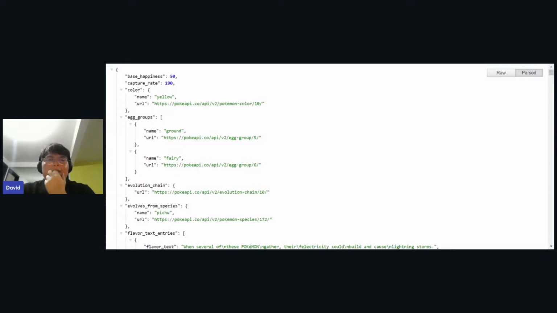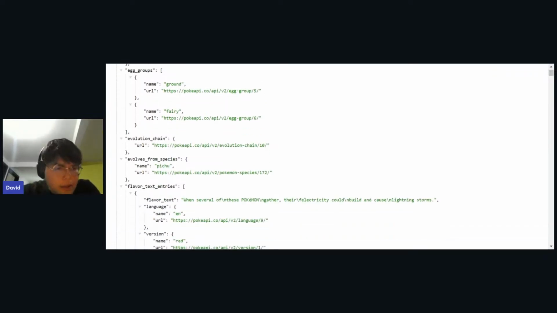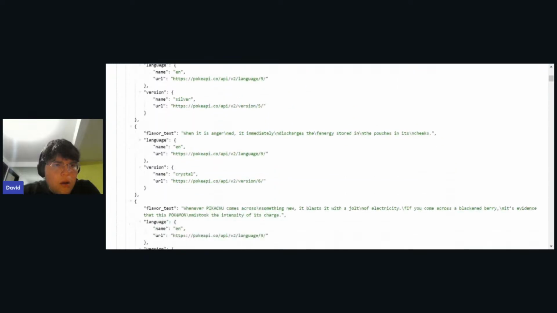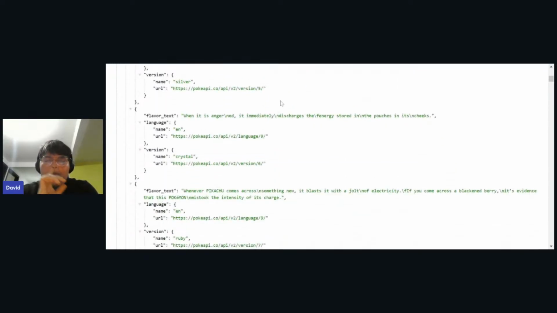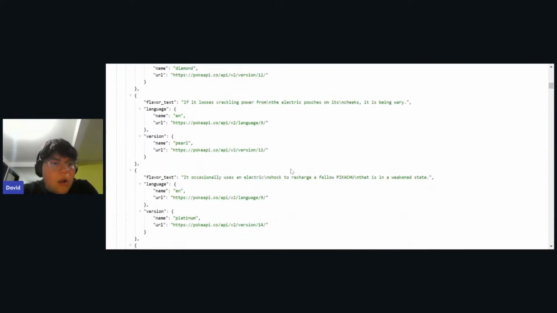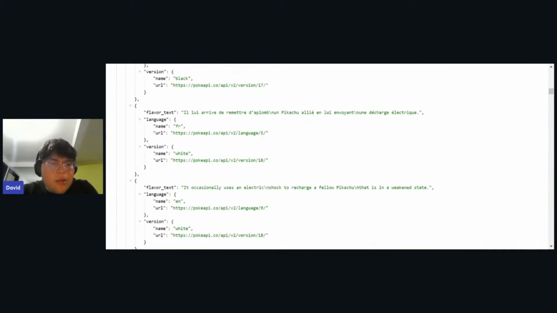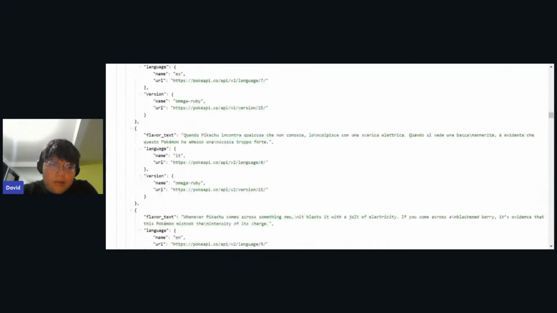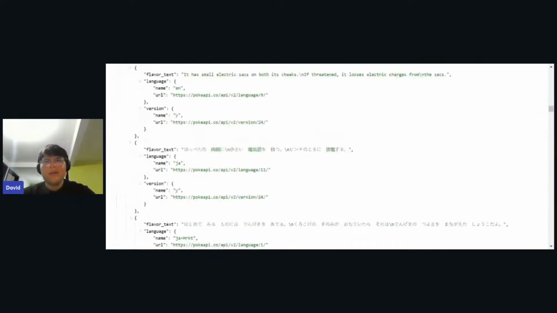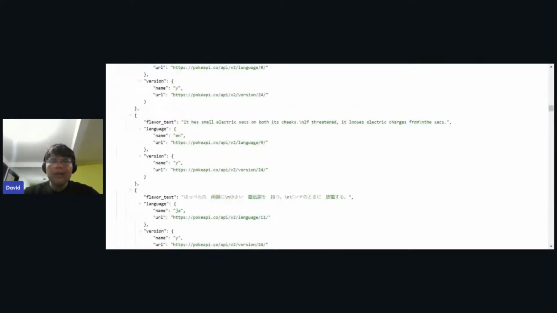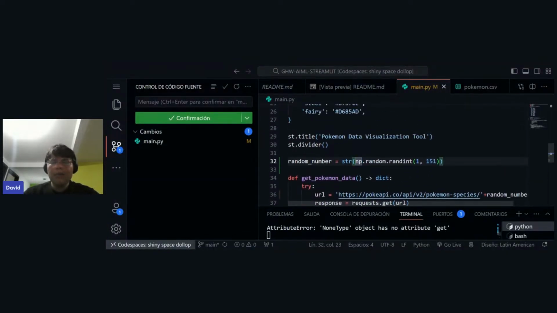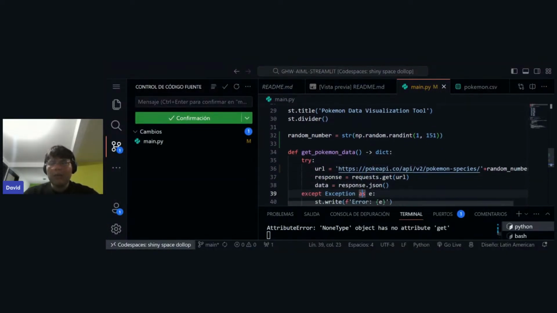So if it doesn't have sprites, okay, maybe what we can do is, I think this is for getting just the name of the Pokemon. Yeah, I think we can do that. We can use this for getting the random Pokemon data, or the Pokemon name.